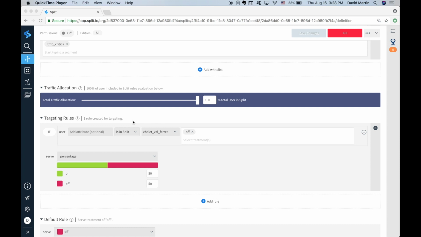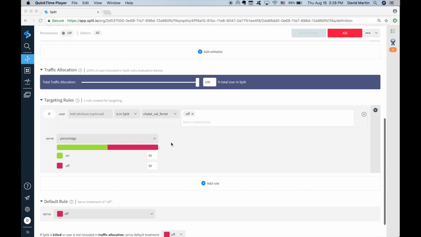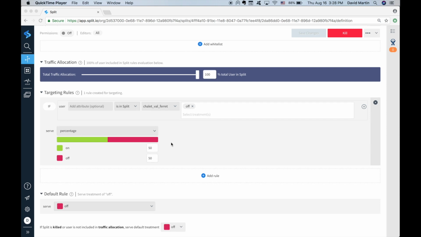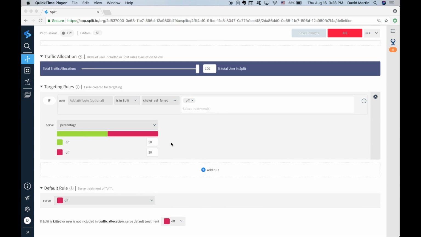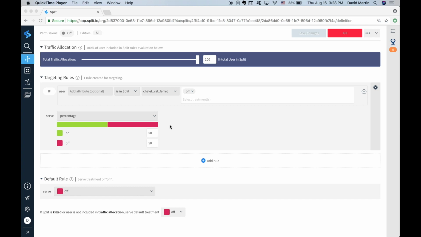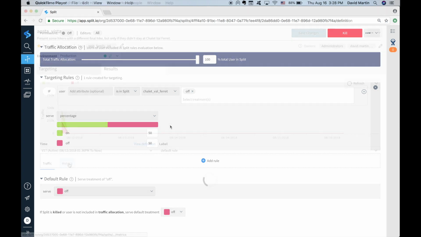If we give them this new hike, they're definitely going to be dissatisfied with the experience. So split allows us to check to see that they were not in that earlier split. That means hikers that hike to the original destination can be presented 50% of the time with this new treatment and 50% off. Let's take a look at how the split went.